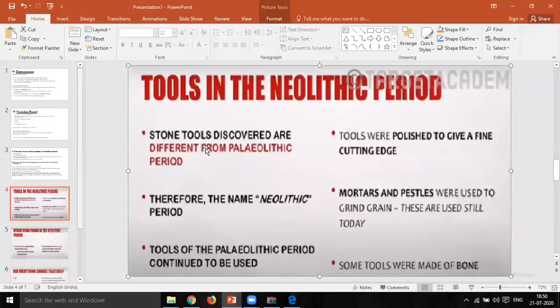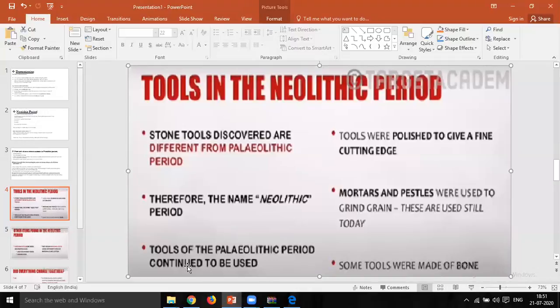Neo means new, and lithic means stone, so Neolithic means new stone. That is the meaning of Neolithic, and in this way the name Neolithic was given. The stone tools used in the Neolithic period were known as Neolithic tools.